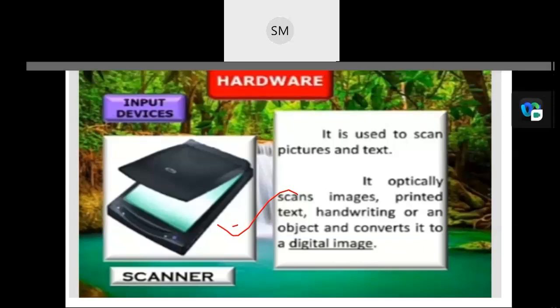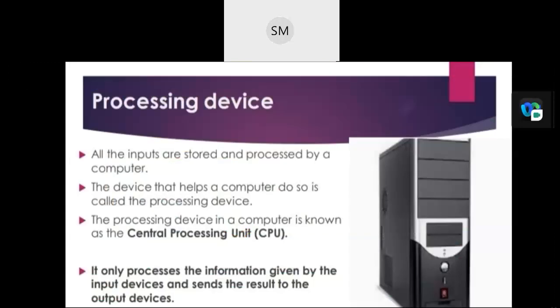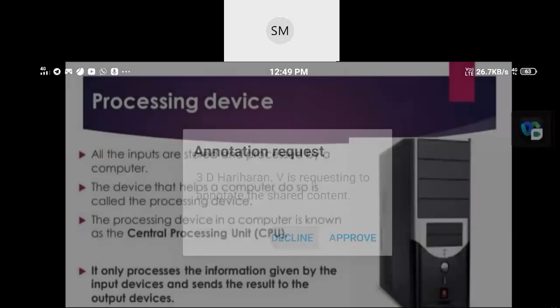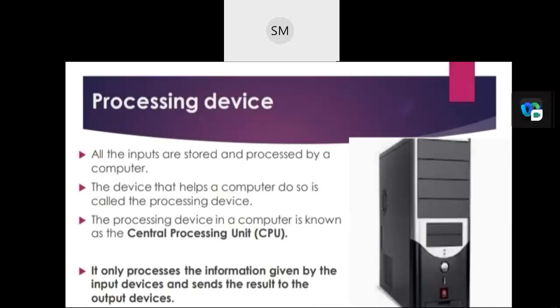Okay, children. The last one, which is the most important, because we already learned the cycling process of a computer. So the first step is input, isn't it? The second step in the sequence is processing. So what does processing mean? That is a major part of a computer. How does it help in our computer processing device?